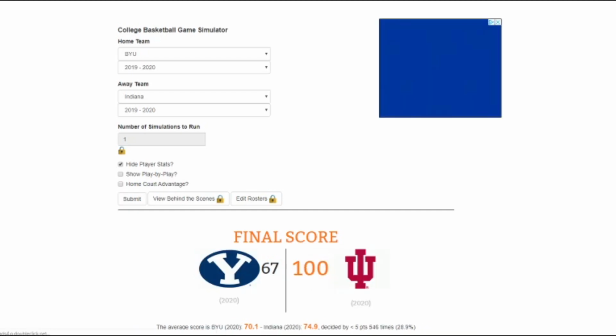So here we go. Oh my gosh, Indiana wins by 33 points. 100 points in an NCAA tournament game. Okay, they must have been hitting on all cylinders, hitting their threes, either that or BYU could not play defense. Nonetheless, Indiana will move on.